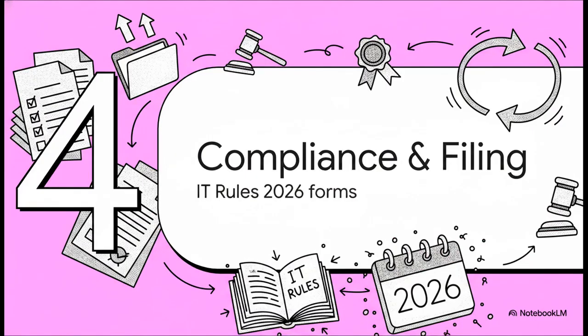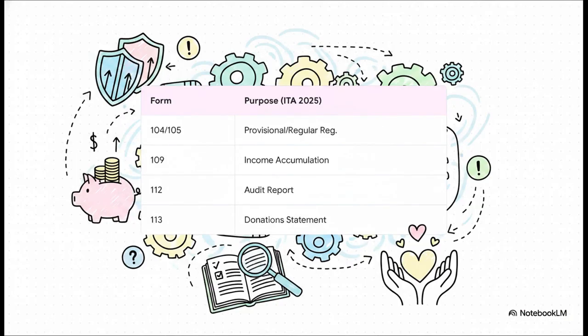Which brings us perfectly to Section 4, NPO Compliance and Filing, Navigating the Income Tax Rules 2026. You'll definitely want to bookmark these new redesigned forms under the 2026 rules. Form 104 and 105 are now your absolute go-tos for securing provisional and regular 5-year registrations under Section 332. Form 109 is what you need to officially accumulate that regular income we literally just calculated under Section 342. Form 112 is your newly structured mandatory audit report under Section 348. And finally, Form 113 handles the statement of donations received under Section 354.